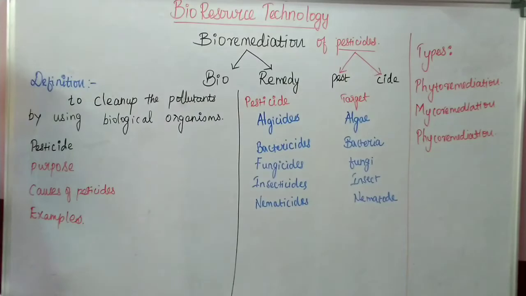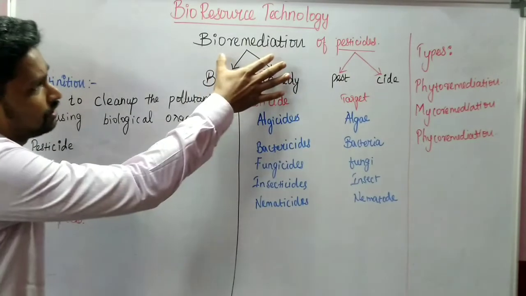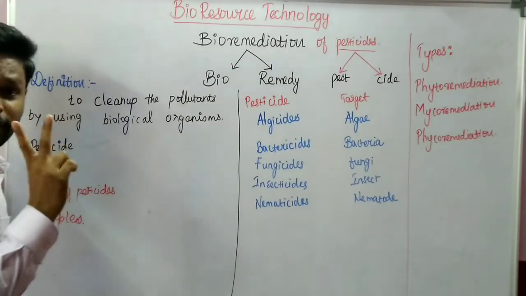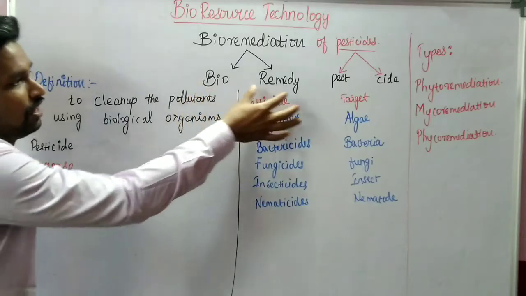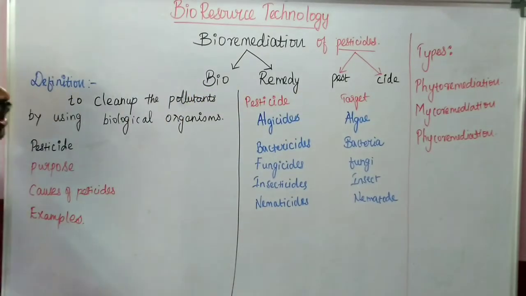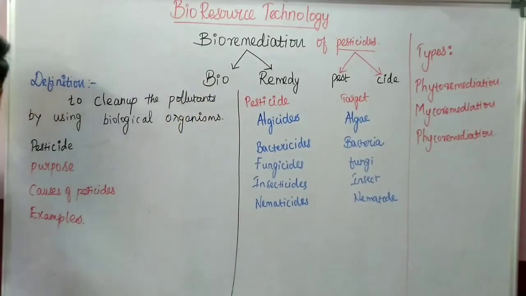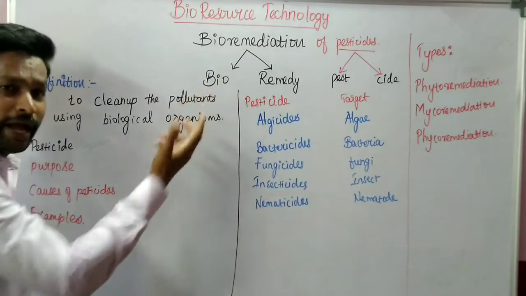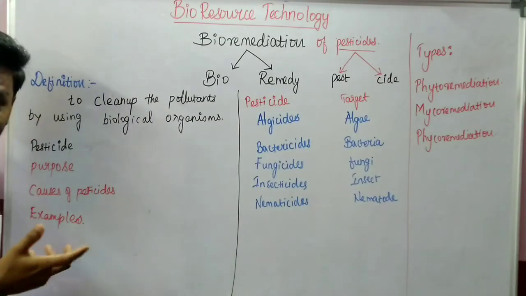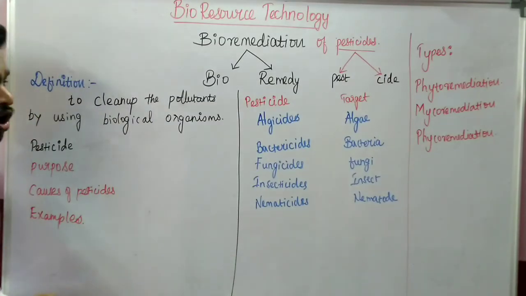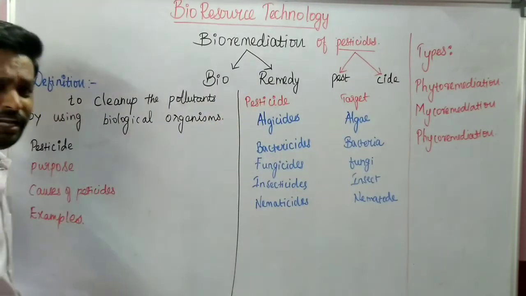Bioremediation. As in our style, if you separate the term bioremediation, you will get two terms: one is bio and one is remedy. We all know very well what is meant by bio. Bio means a living organism. It might be a bacteria, or a plant, or an organism, or even a virus in some cases. Remedy. So what is the meaning of remedy?